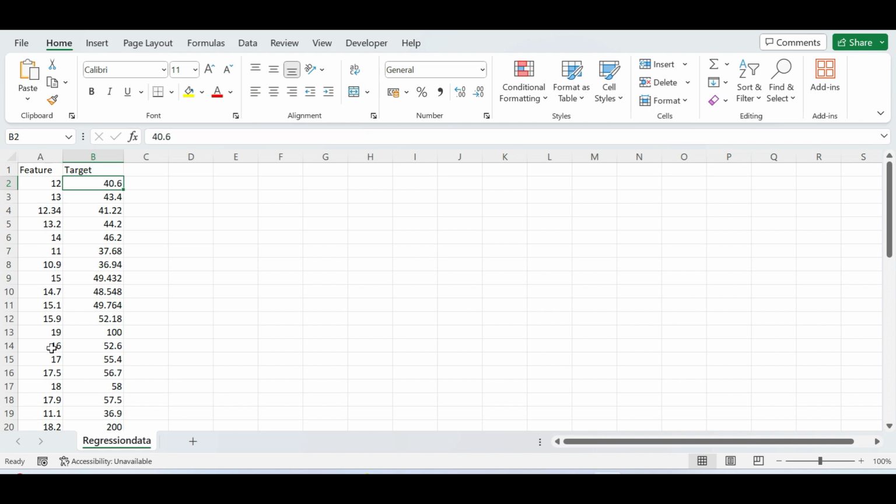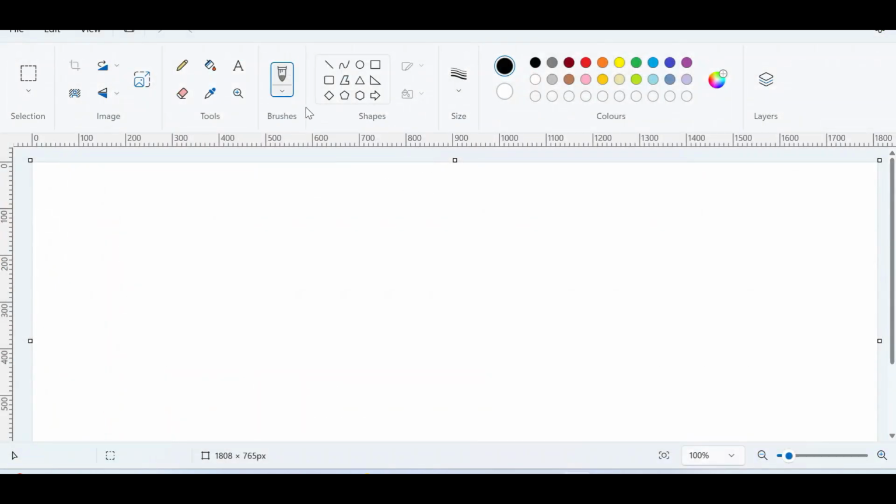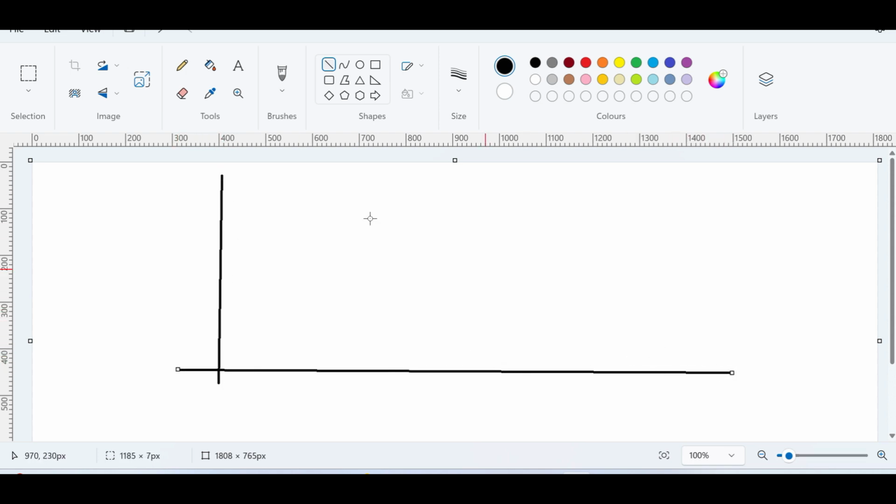Now let's talk about how we build a regression model. There are some assumptions about regression. Right now, I'm taking one assumption, and in coming videos, I will talk more about that. So let's talk about regression from scratch, and we'll discuss everything in detail. We have this data, and suppose it's a linear relation.